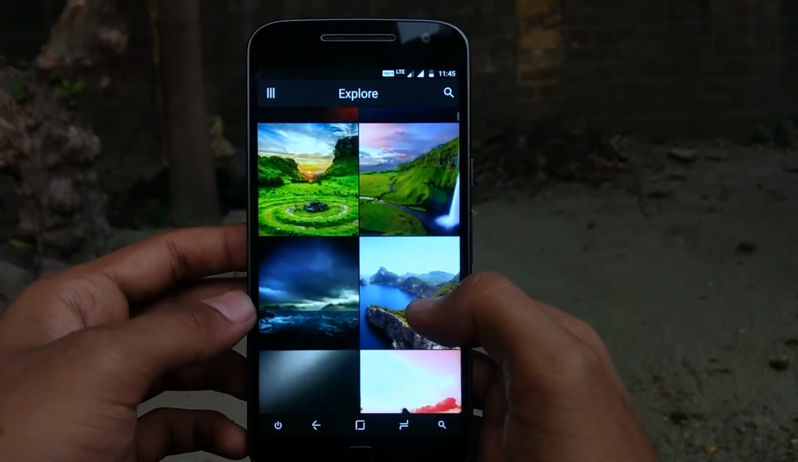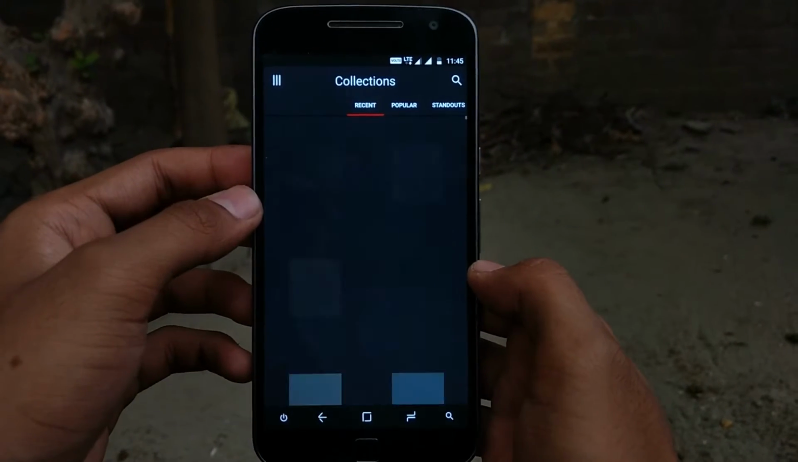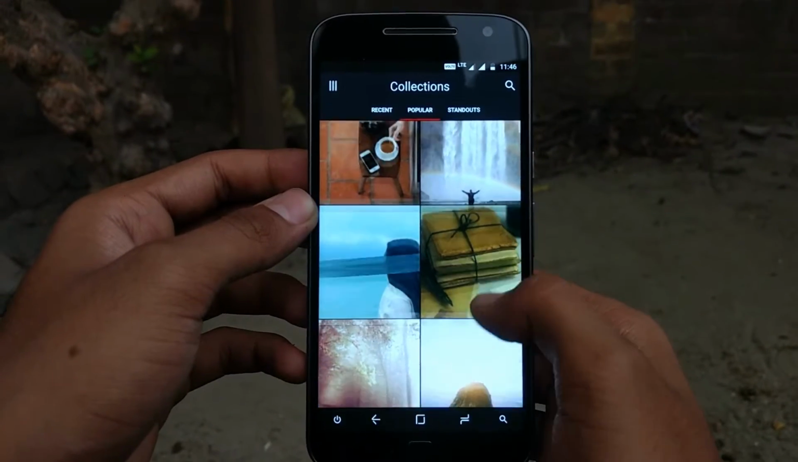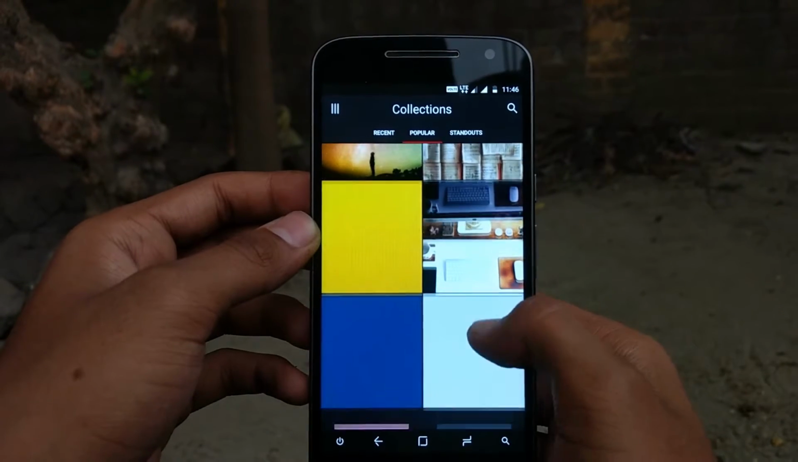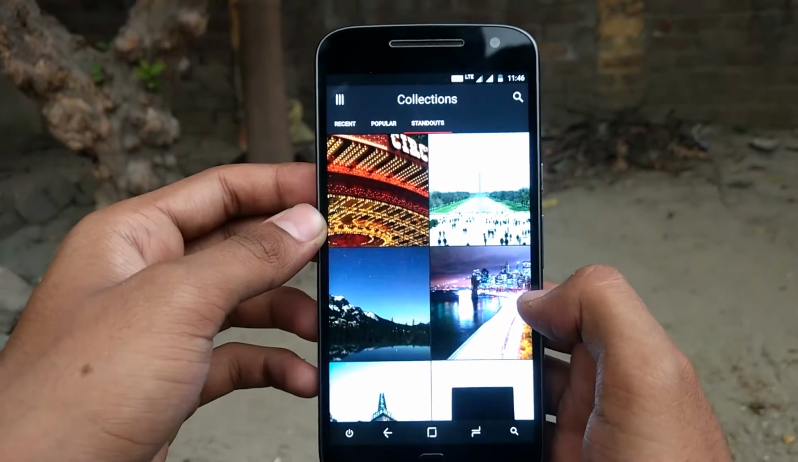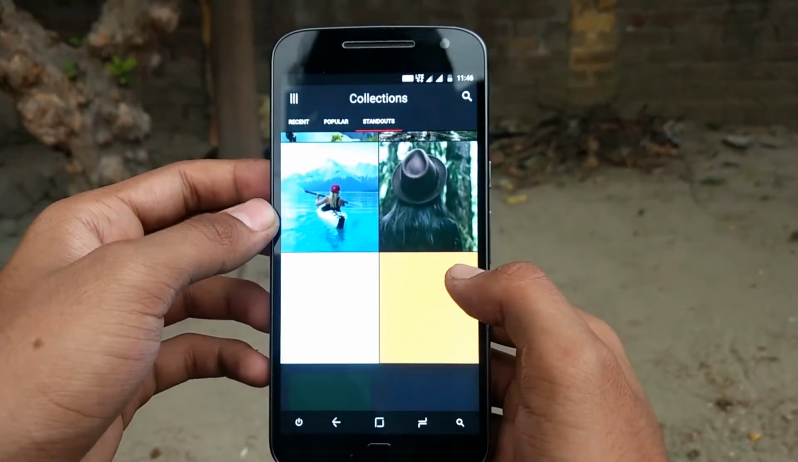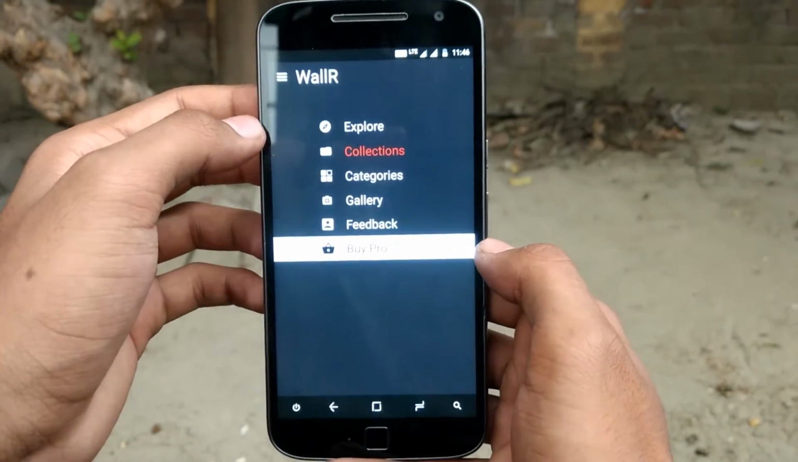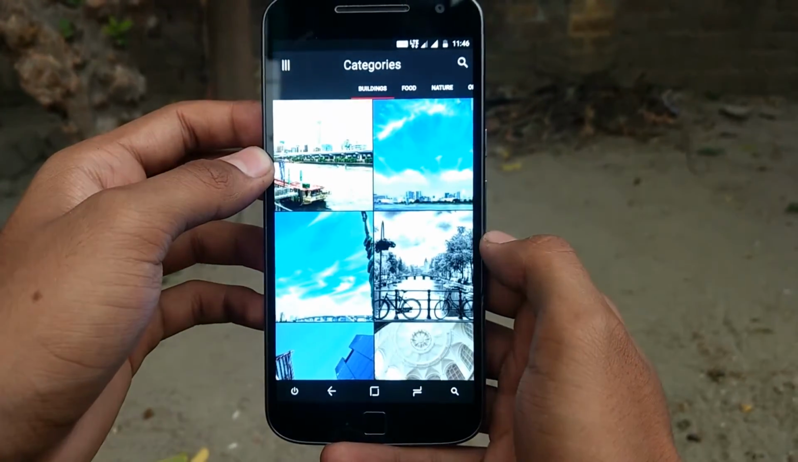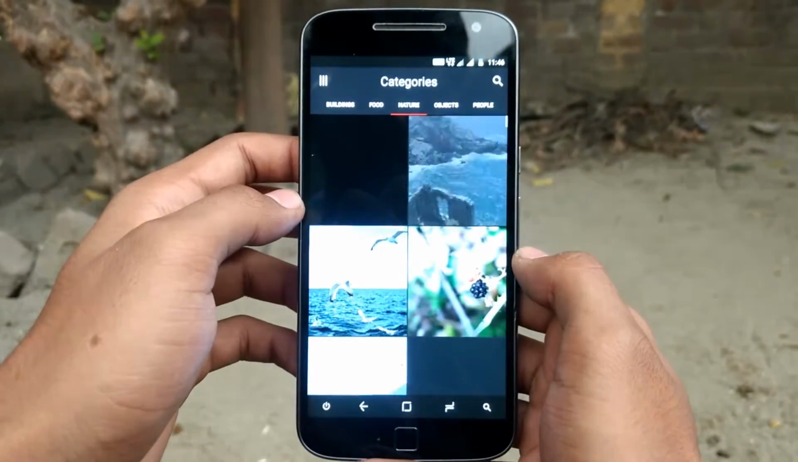and if you click here, you can see the collections. The recent collections, the popular collections, and you can see the animations. These animations are very smooth, and if you click, you can go down, click here, and you can see the categories also. There are so many categories: the building, food, nature. The app is very nice.